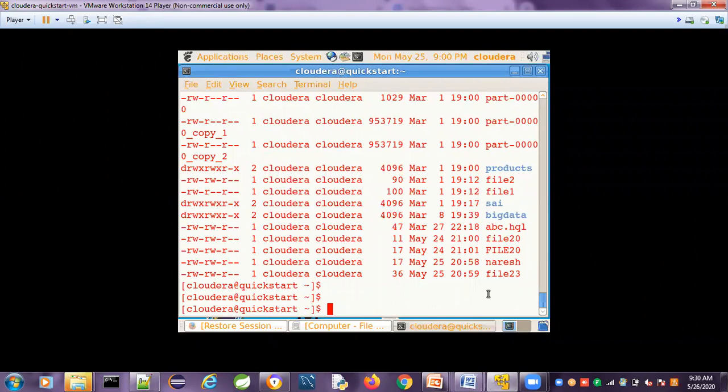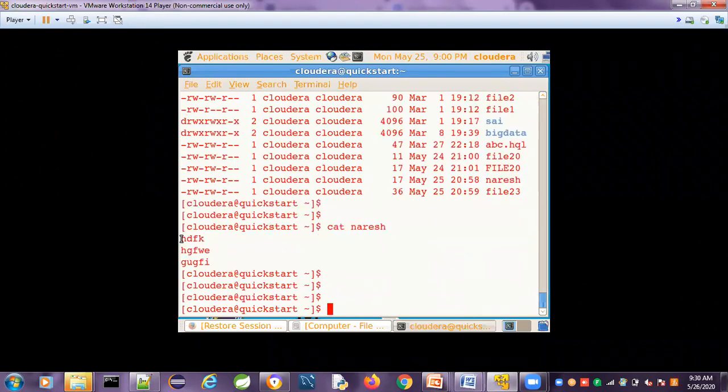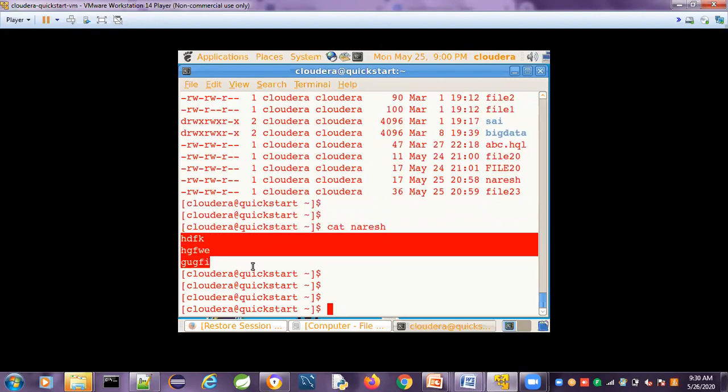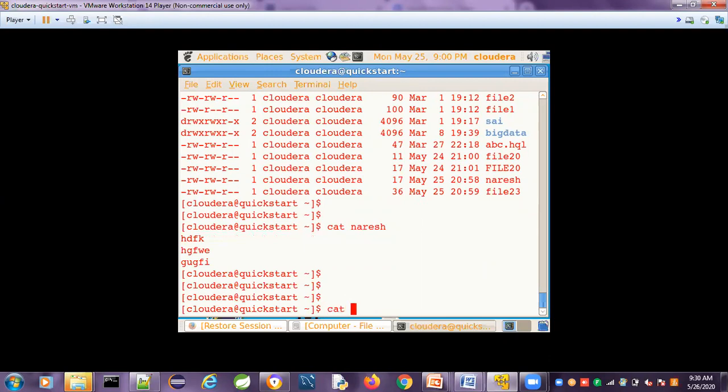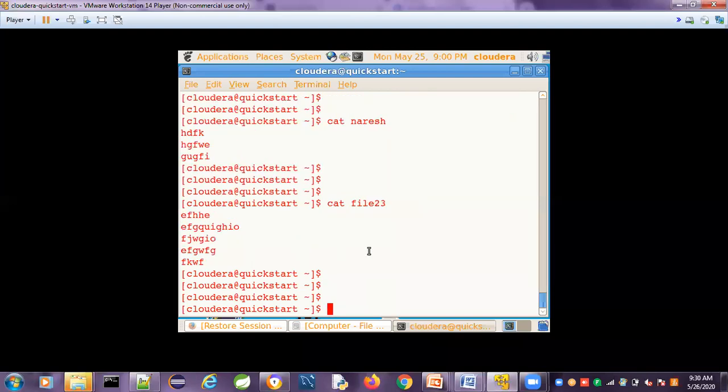So once the file is created and data is stored, I want to check whether the data is present in this file or not. Just cat file name, cat Naresh. I will give the file name, cat Naresh. See here, it's present. Whatever the data is present, it's showing here. Similarly, you can give cat file 20, whatever the data is present.